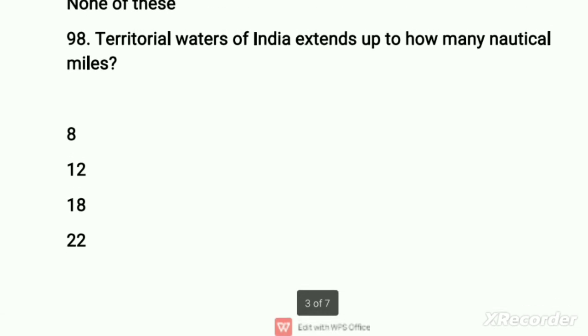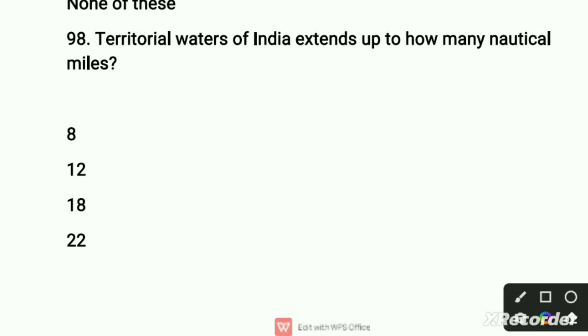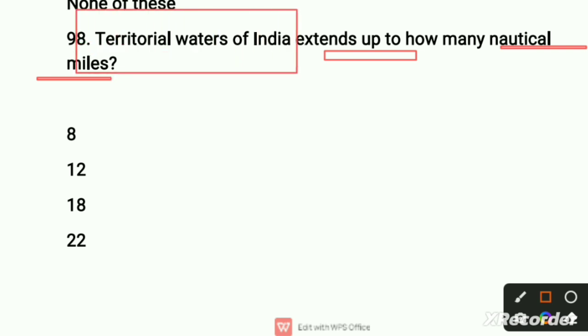So this is a direct question which comes in examination. You need to learn the number. In this question, territorial waters of India. The territorial waters of India extend up to how many nautical miles? Here the examiner asks about territorial waters of India. First option is 8, the number is 8 nautical miles. Second option is 12. Third option is related to 18 nautical miles, and the fourth option is 22. So no doubt second option is the right option, 12 nautical miles.